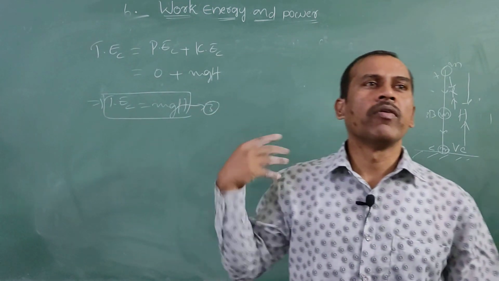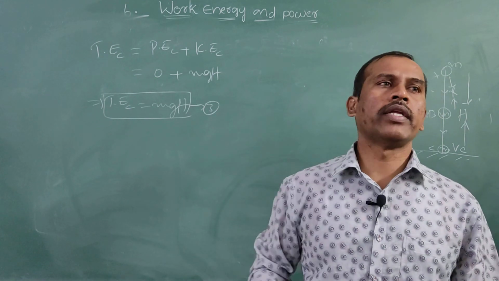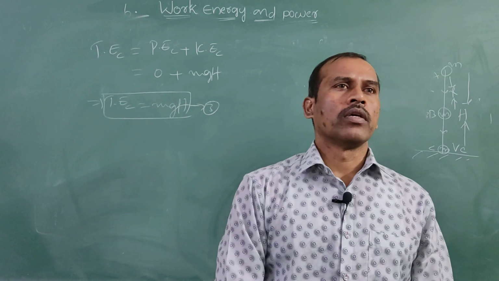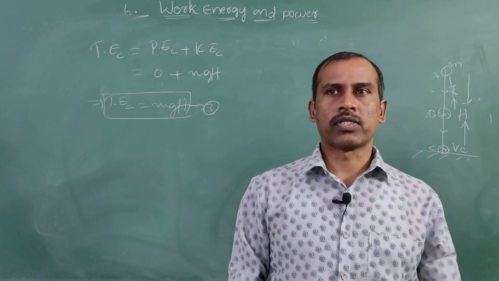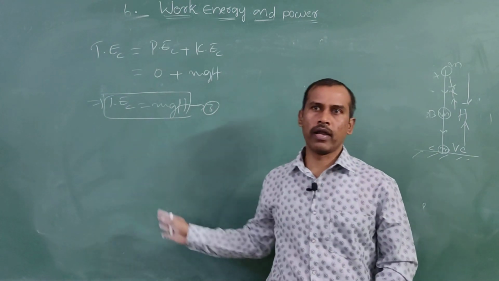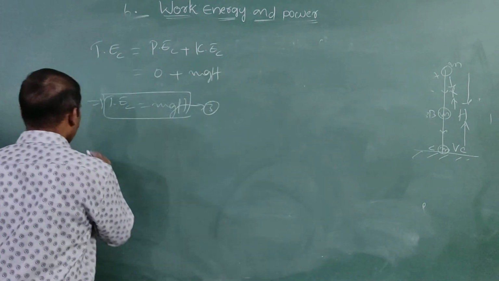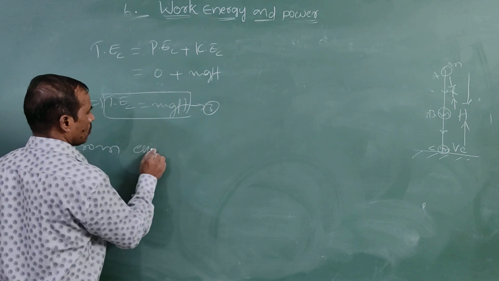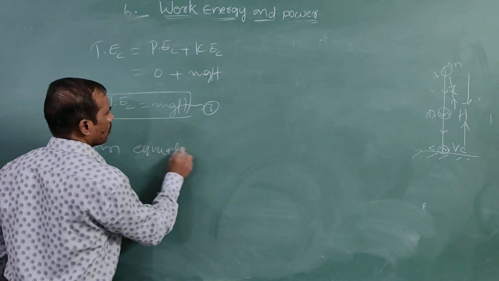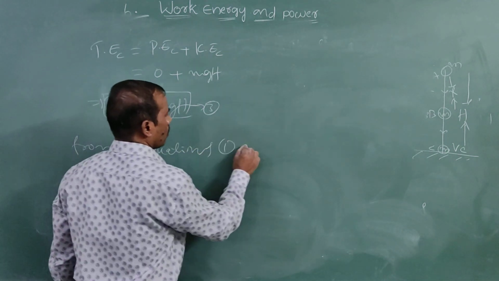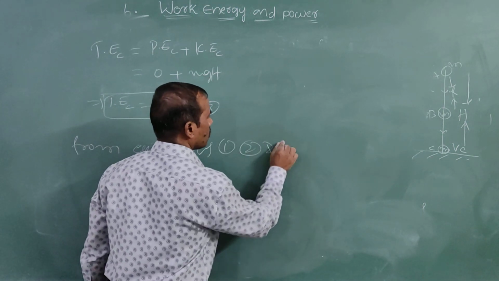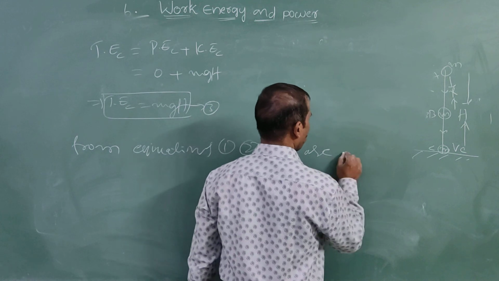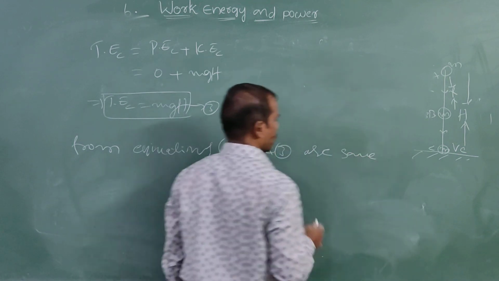These are the same formulas. So the total energy of the block at every point in its path is constant. From equations 1, 2 and 3, we get the same energy.